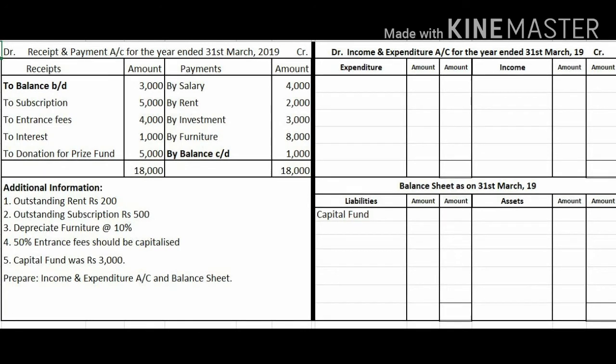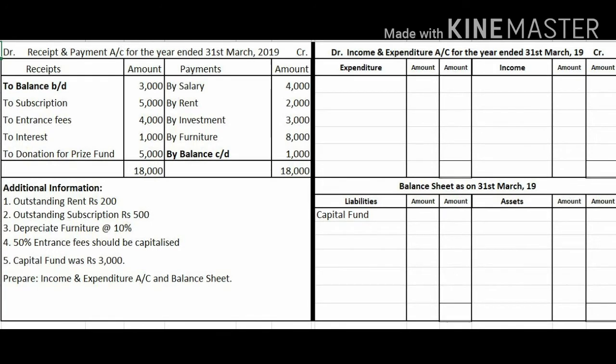As you can see on the screen, the receipt and payment account is given for the year ended 31st March 2019. From this receipt and payment account and the adjustments, we have to prepare the income and expenditure account and balance sheet. The columns for both are already drawn.